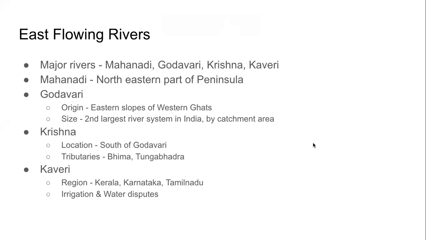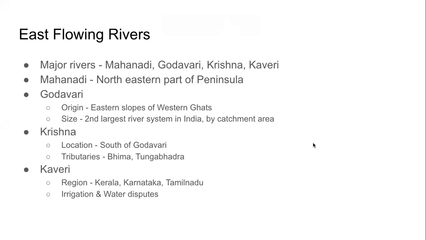Catchment area means the area from which the water is being collected. It's very wide. South of Godavari, if you go further south, you have the river of Krishna, the river system of Krishna. And notice its two tributaries, Bhima and Tungabhadra.